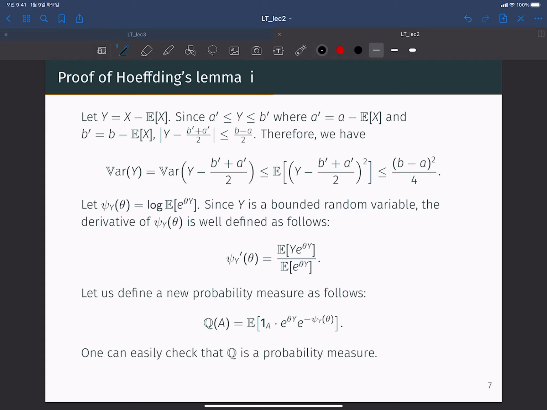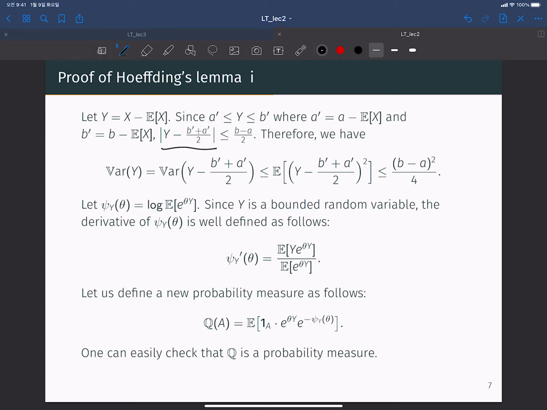So let Y be equal to X minus the expectation of X, so that Y is a zero mean random variable. Then since Y is in between a prime and b prime, where a prime is a minus expectation of X, and b prime is b minus expectation of X, the absolute value of Y minus (b prime plus a prime) over 2 is bounded by (b minus a) over 2 because of this bounded range.